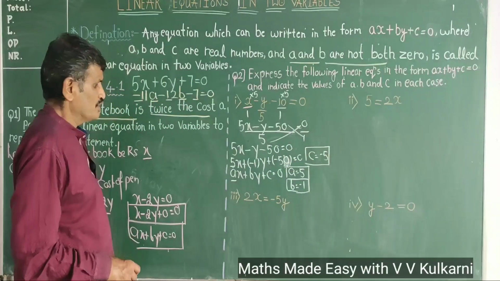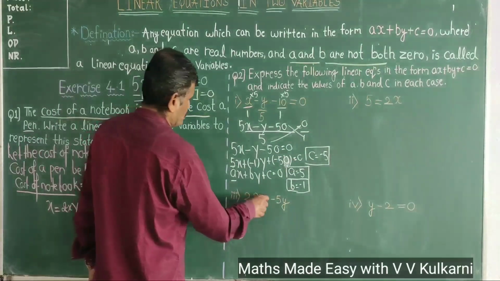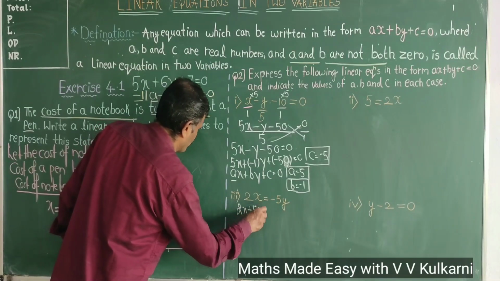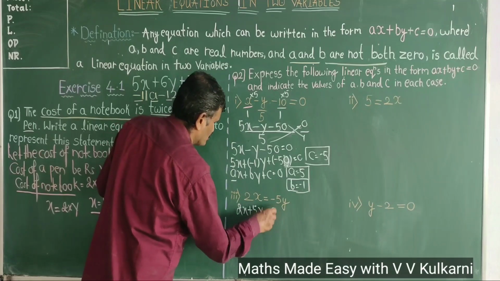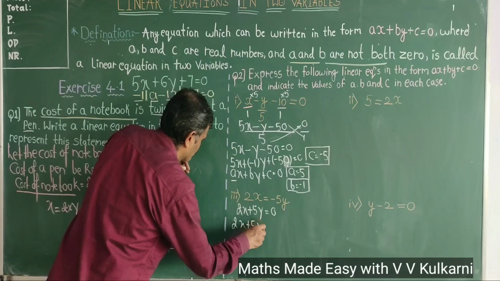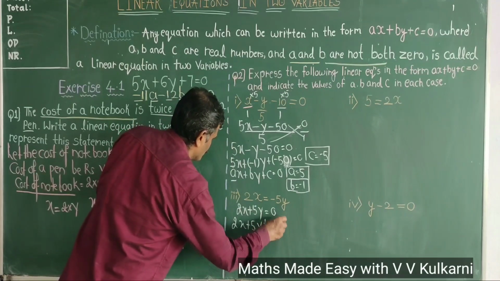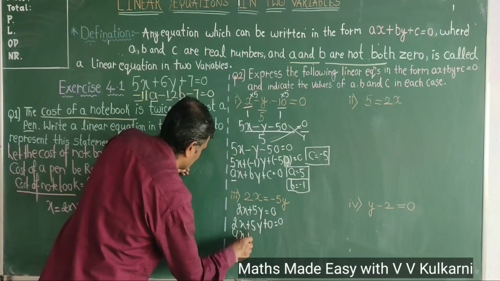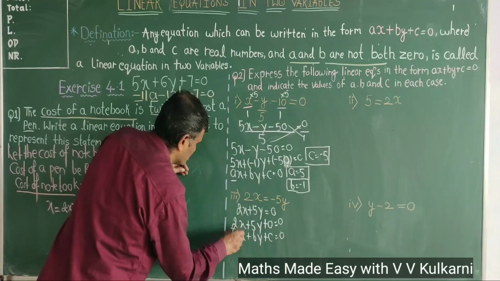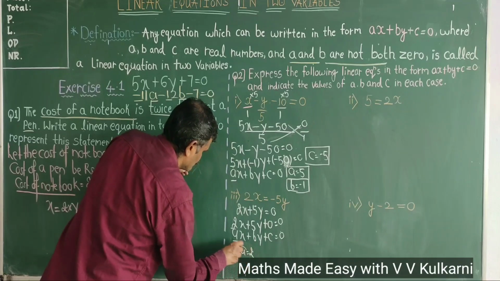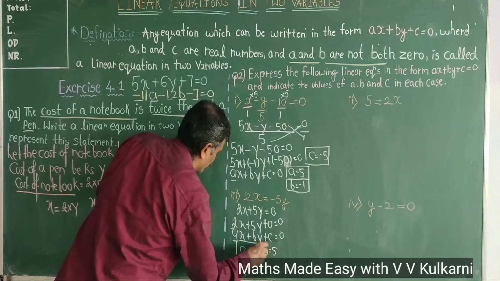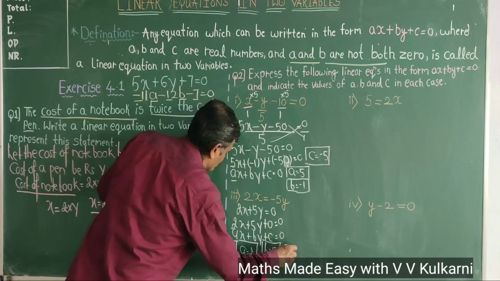Now next question, if you take up 2x is equal to minus 5y, I can write it as 2x plus 5y is equal to 0, or I can write it as 2x plus 5y plus 0 is equal to 0. That means ax plus by plus c equal to 0. So here a stands for 2, b is equal to 5, and c is equal to 0.